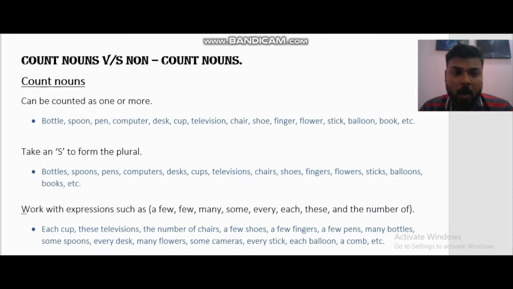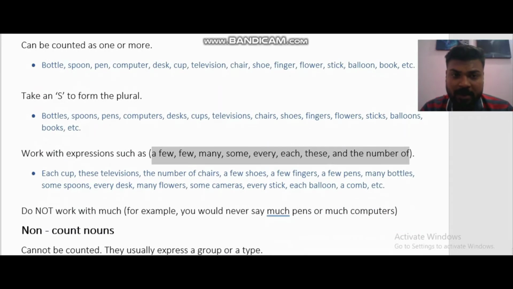Then what we have here, they work with expressions, right? Here are some expressions given that countable nouns go with as well. So what expressions are those? Each cup, every cup, these televisions, the number of chairs, a few shoes, a few fingers, a few pens, many bottles, some spoons. Every desk, many flowers, some cameras, every stick, each balloon, a comb, etc.